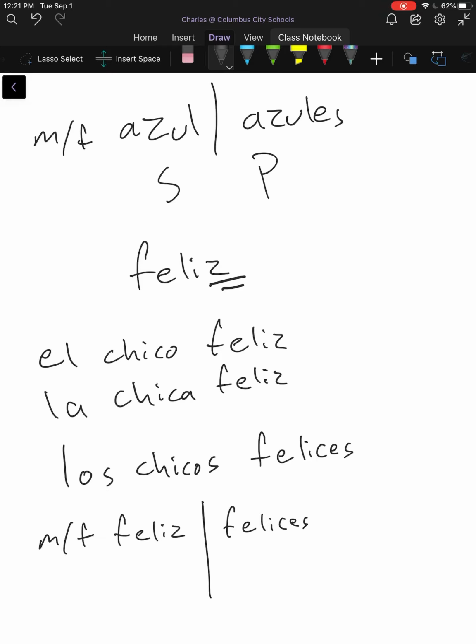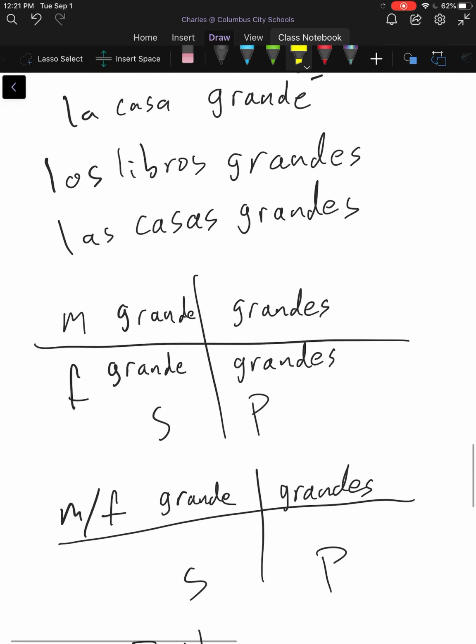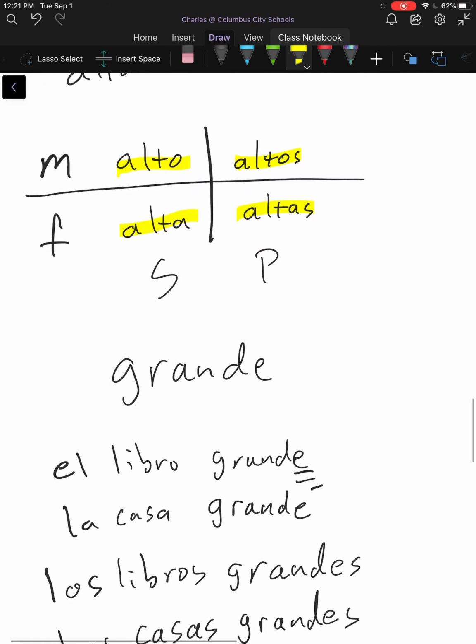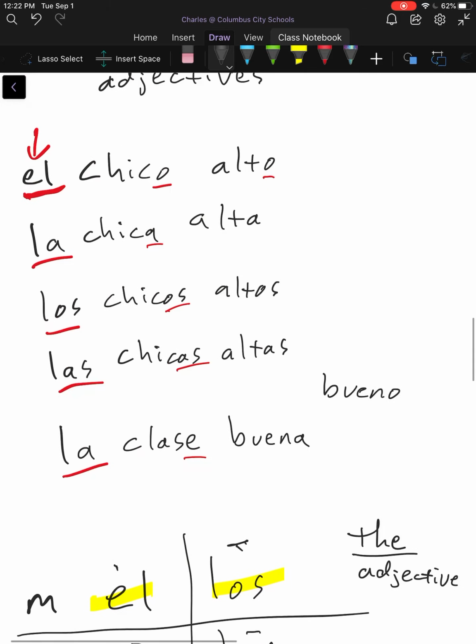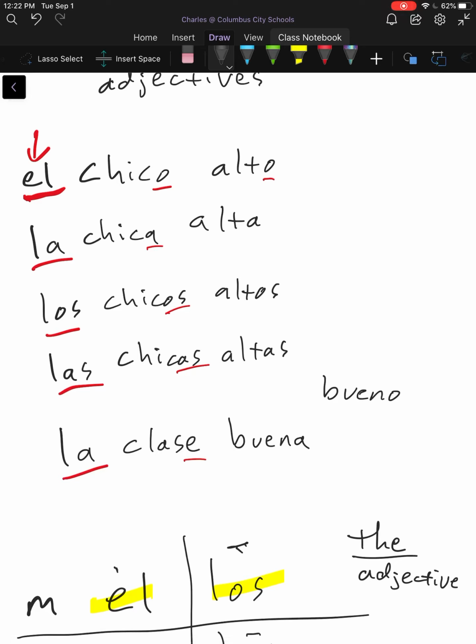And when you're trying to decide which version of the adjective to use, whether it's one of these that only has two versions, or whether it's one of the original ones you learned that has four versions, like this guy here, remember, you don't want to try to match the last letter, because that doesn't always work. What if you end up with la clase? What do you end up with?